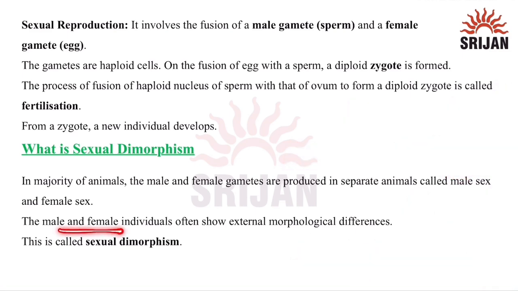Now, the female and male individuals often show external morphological differences. These are distinct observable differences in physical traits, such as size and appearance, between the male and the female of that particular species, in addition to the sexual organs themselves. This is called sexual dimorphism. I hope this topic is clear to you. Thank you.